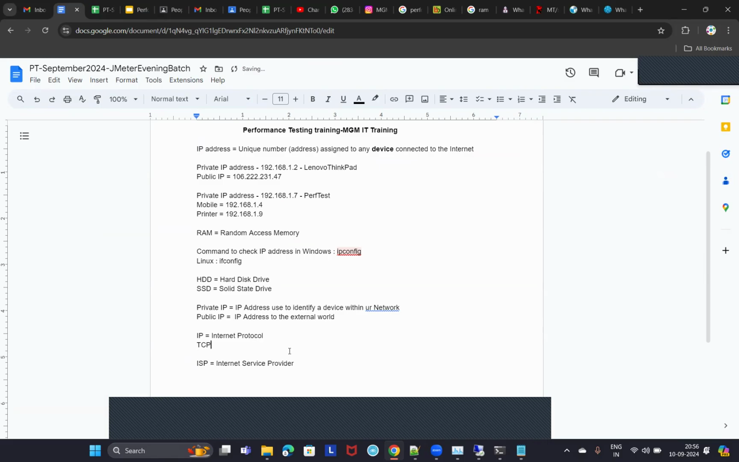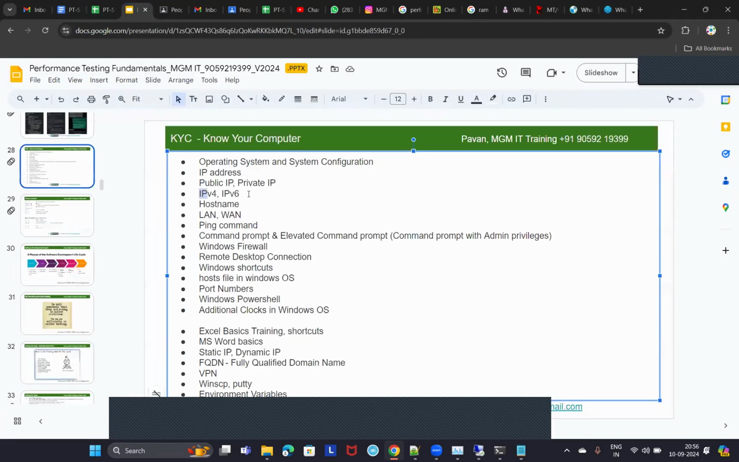And there is something called TCP. TCP stands for Transmission Control Protocol, right? Our whole internet works on these TCP/IP protocols. The whole internet works on TCP/IP protocols, isn't it? And what is IPv4 and what is IPv6? Or when we have IPv4, why again IPv6? Why this? See, initially IPv4 was there previously.